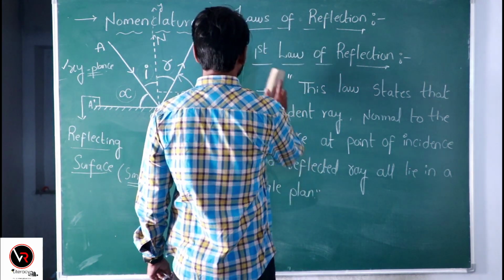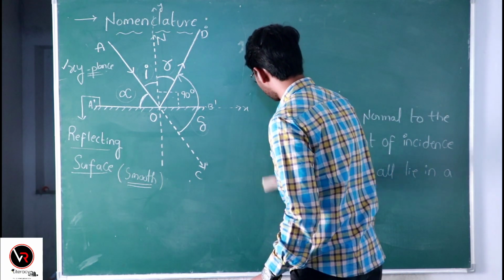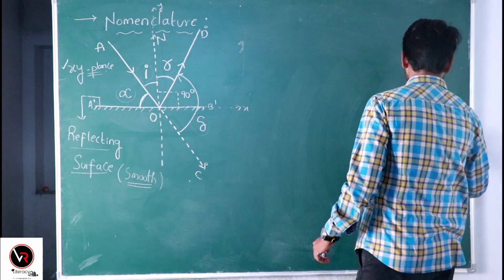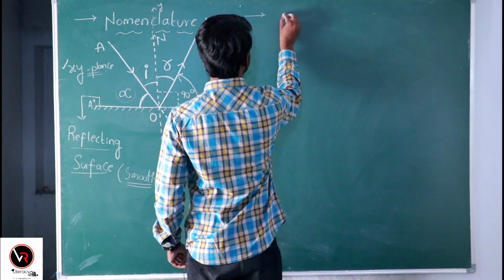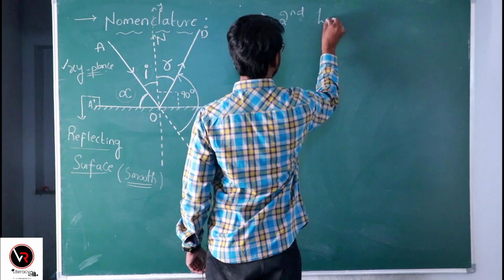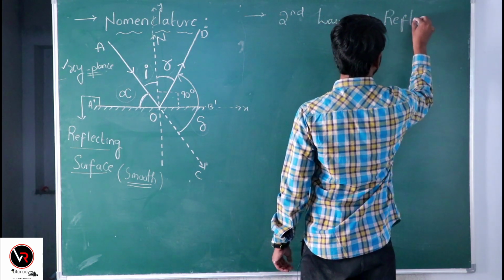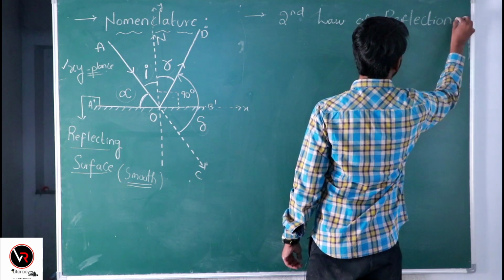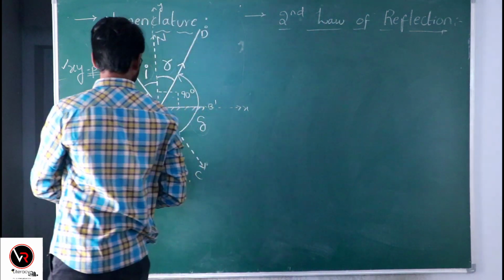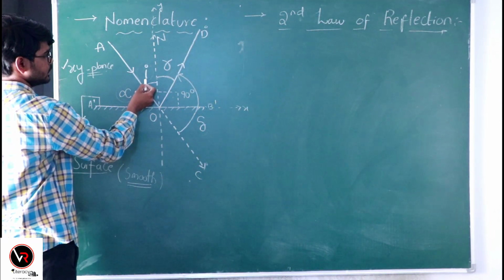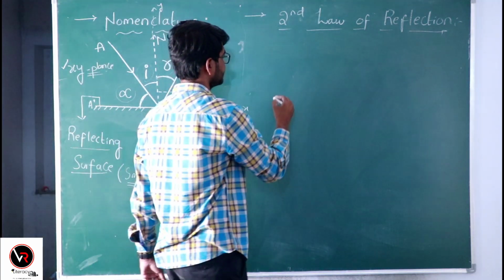Let us see the second law of reflection. This law states that the angle of incidence is equal to the angle of reflection.